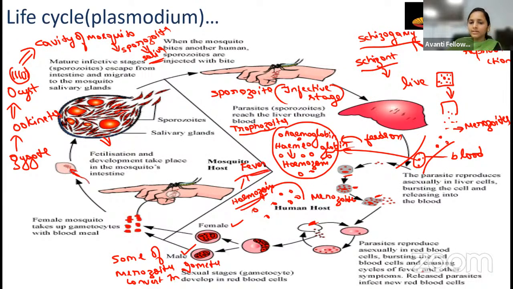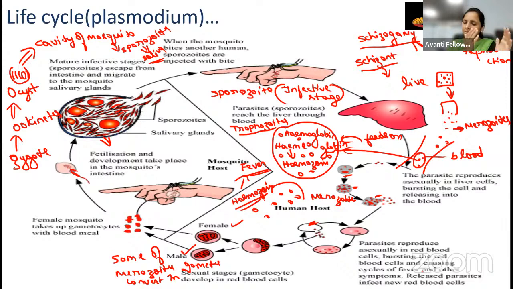It is mainly the reason for causing the fever. Okay, student, causing the fever. You know, the malarial patient will get the fever. Today, if he gets the fever, tomorrow he will not get it. The day after tomorrow he will get it. Because whenever this RBC bursts, it is going to release the hemozoin, right? Because of the release of the hemozoin, it is going to cause the fever. The main function of the hemozoin is causing the fever.